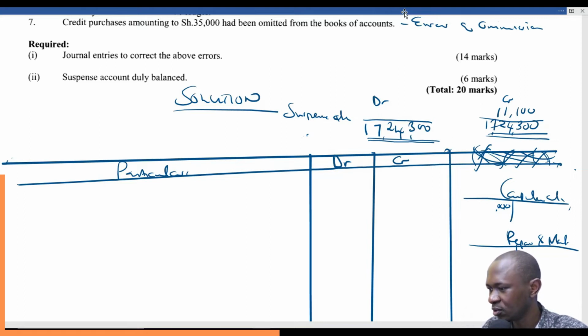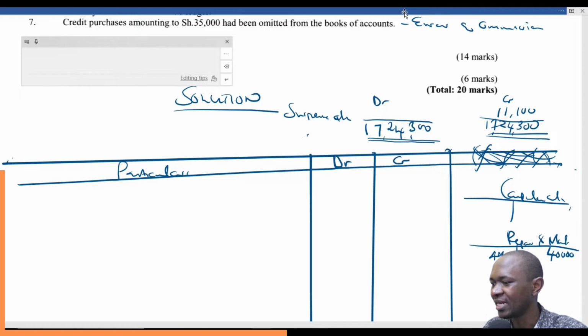Instead of debiting computers with 40,000, we debited repairs and maintenance with 40,000. So what are we supposed to do to correct this error? We credit repairs and maintenance account and then debit the computer account. That way we will have cancelled this effect and then remain with the right entry, which is debit computers account.